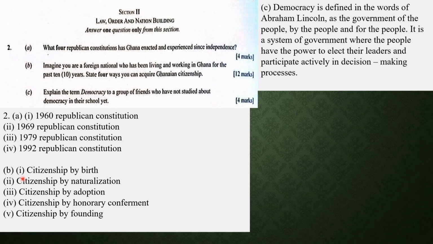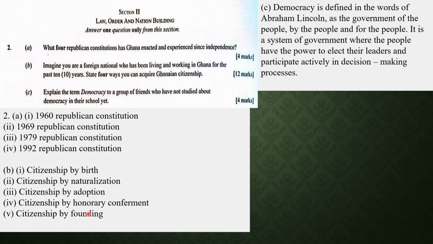So you've been in the country for over 10 years. You want to become a fully recognized citizen of Ghana. Then 1, through citizenship by birth. 2, through citizenship by naturalization. 3, through citizenship by adoption. 4, through citizenship by honorary conferment. And through citizenship by founding.